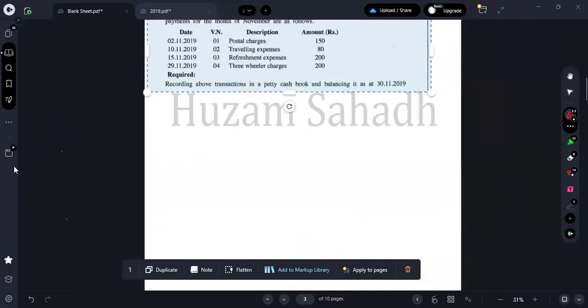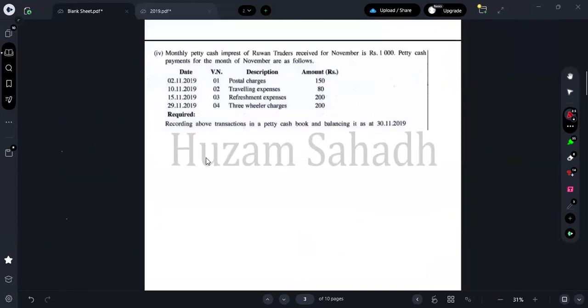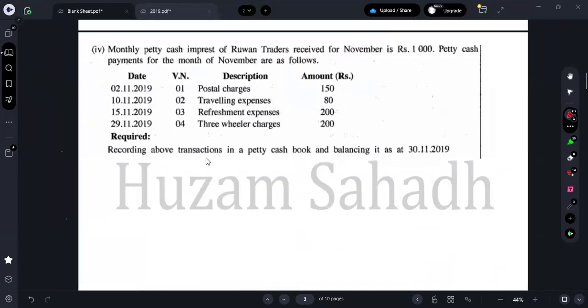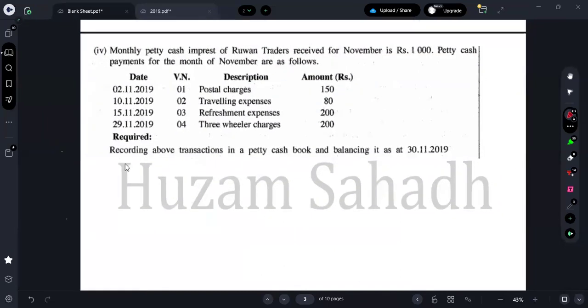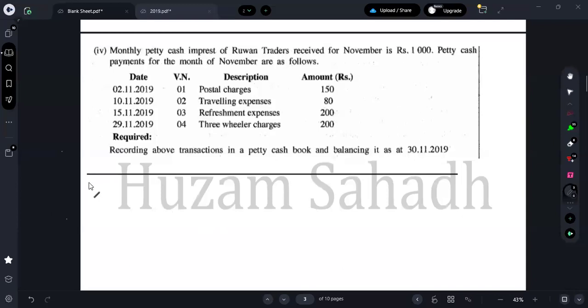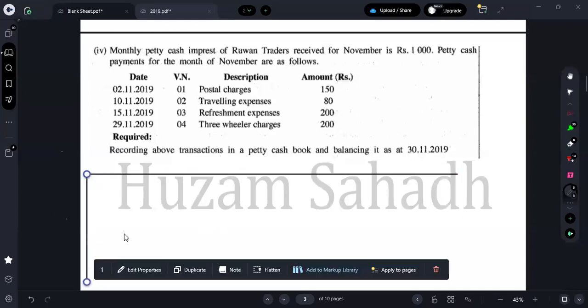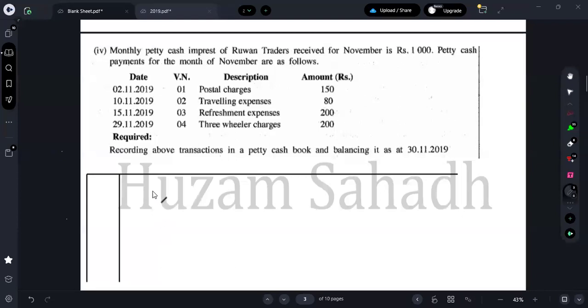So first thing, what you all should do, you all should draw the format of a petty cash book. So as you all know, what's the format of a petty cash book? You can just put some lines. First column you can put for receipt. Do you have a voucher number? Yes, you have the voucher number. You can put a column for date.